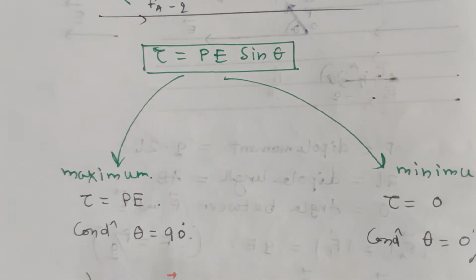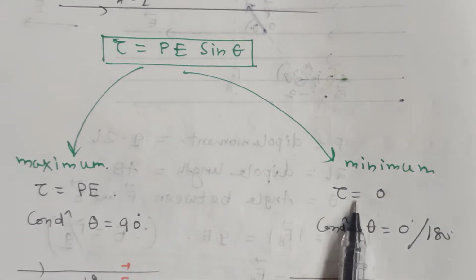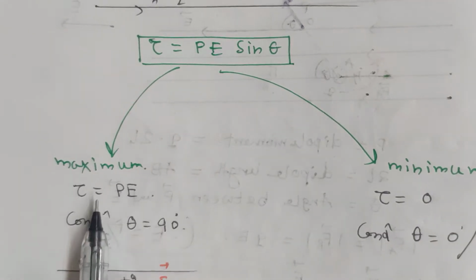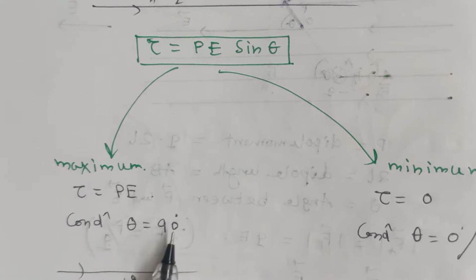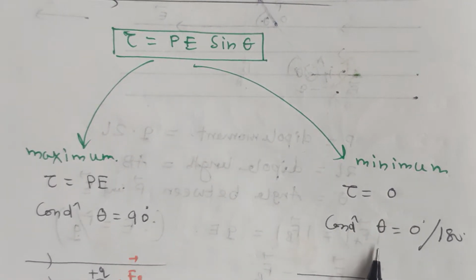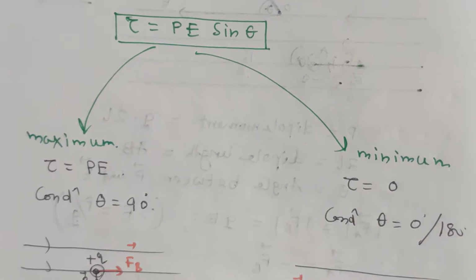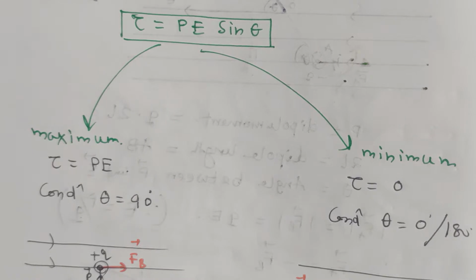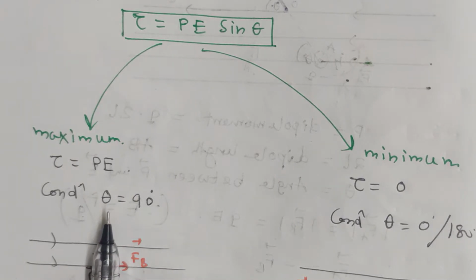When will it be maximum? When tau is equal to PE. When it is minimum, tau is equal to 0. When tau is equal to PE, theta is equal to 90 degrees. When tau is equal to 0, theta is equal to 0 degrees or 180 degrees. Looking at the figure, if your electric dipole is kept here like this, then torque will be maximum.